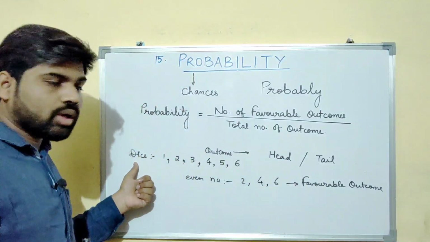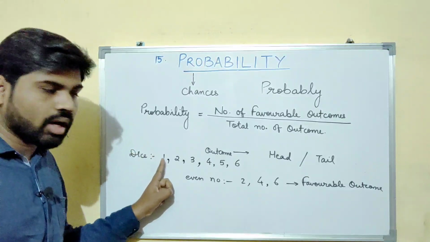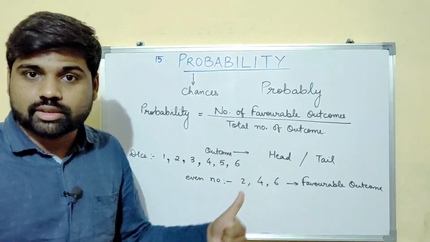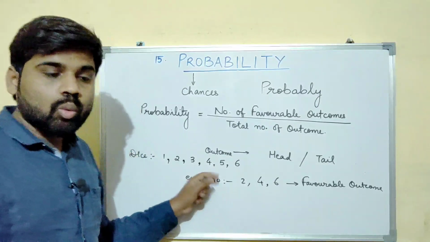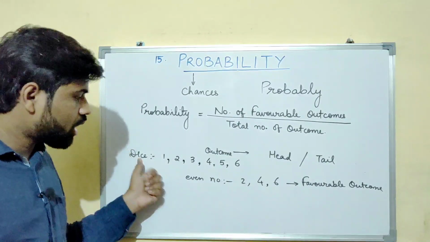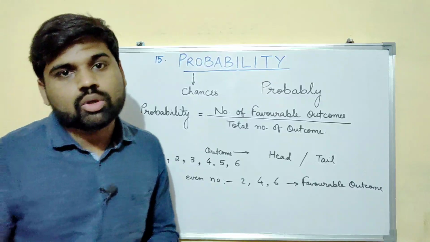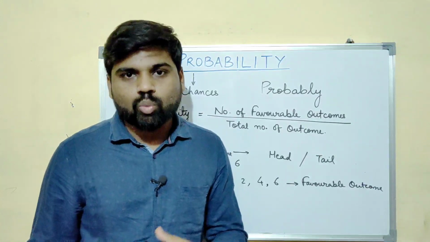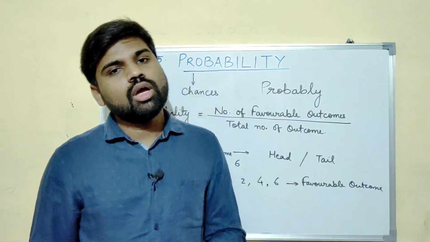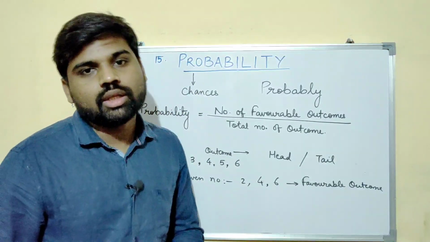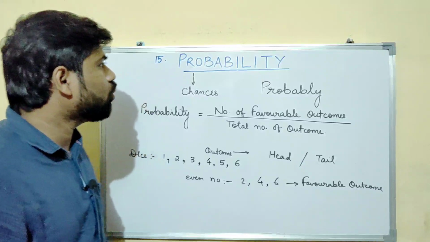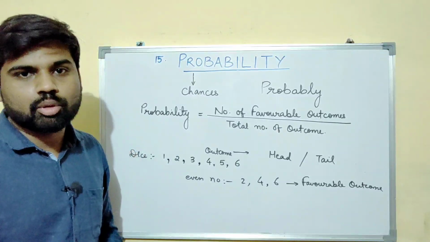Now if you roll a dice, you might get 1, 2, 3, 4, 5 or 6, one at a time, right? So these are the outcomes when you throw a dice. And what is the favorable outcome? It depends upon the question. What is asked in the question will be your favorable outcome. Now let us see what all things are there in the probability and what are the characteristics of the probability.